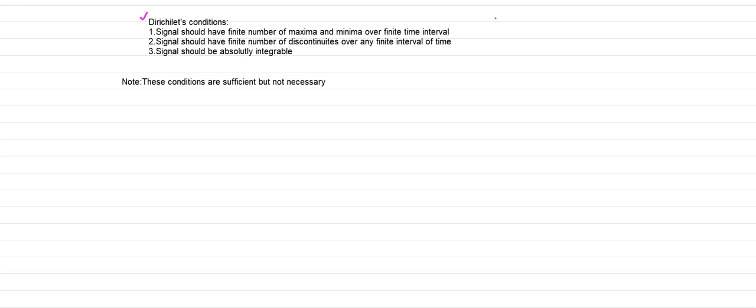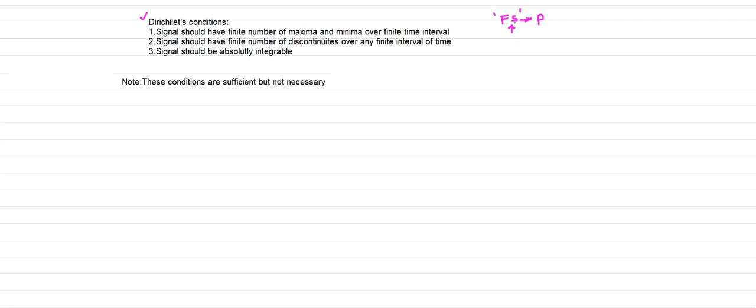I already explained these conditions in the case of Fourier series. What is Fourier series? It is only applicable for periodic signals, and the signal must also satisfy the three conditions which are your Dirichlet's conditions. I explained these Dirichlet's conditions in part 2 of your Fourier series lectures.